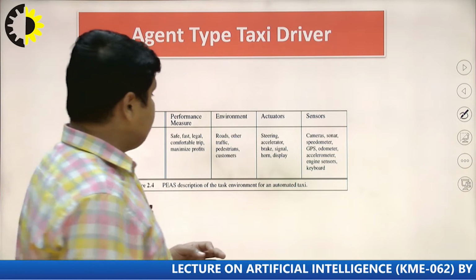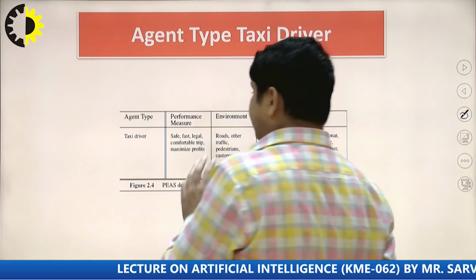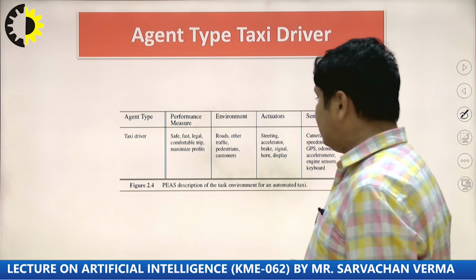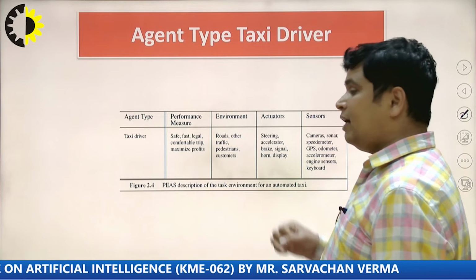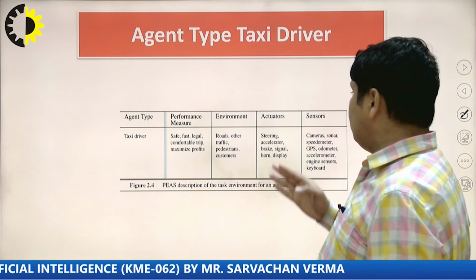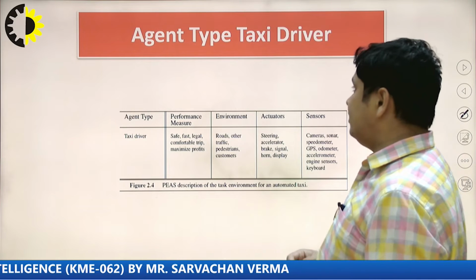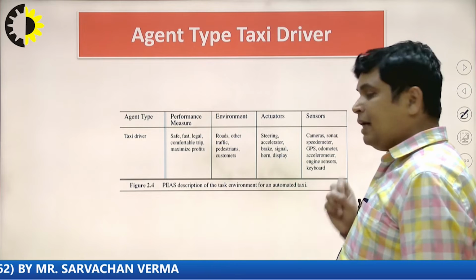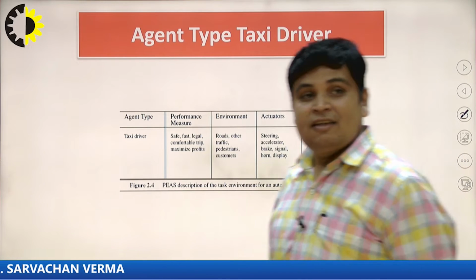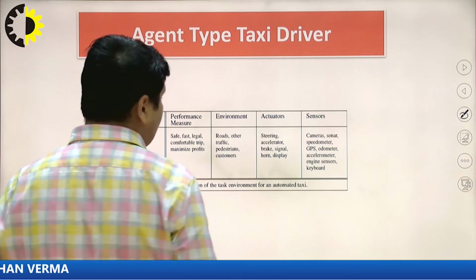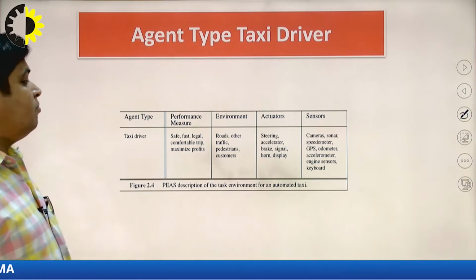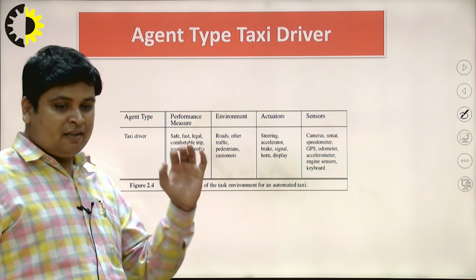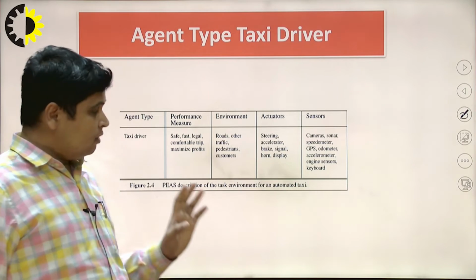If we are talking about the agent type taxi driver, what is the environment? The environment may be road, other traffic and other customers. What are the actuators in this agent type? Steering, accelerator, brake, signals, horn and display. These are the machinery parts which perform the actions when they receive some event.